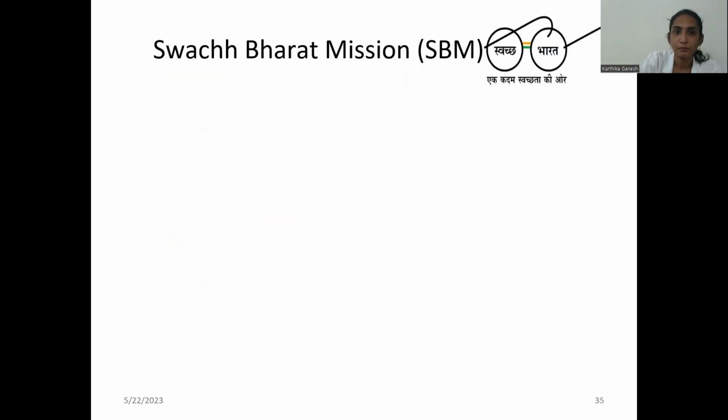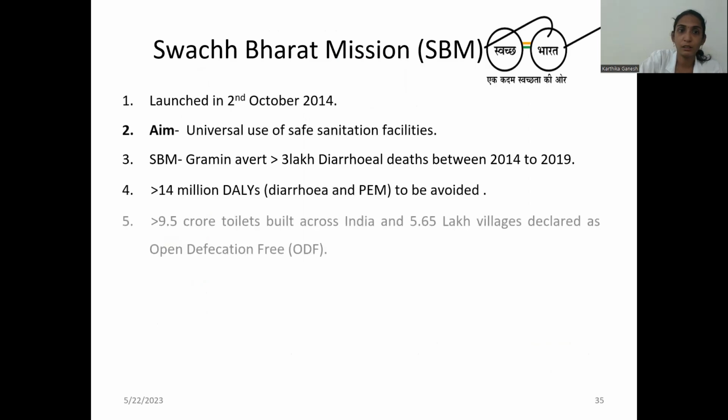Okay. So Swachh Bharat Mission, which was launched on 2nd October 2014. The aim is for universal use of safe sanitation facilities. So under Swachh Bharat Mission Gramin, it averted more than 3 lakh diarrheal deaths between 2014 and 2019.